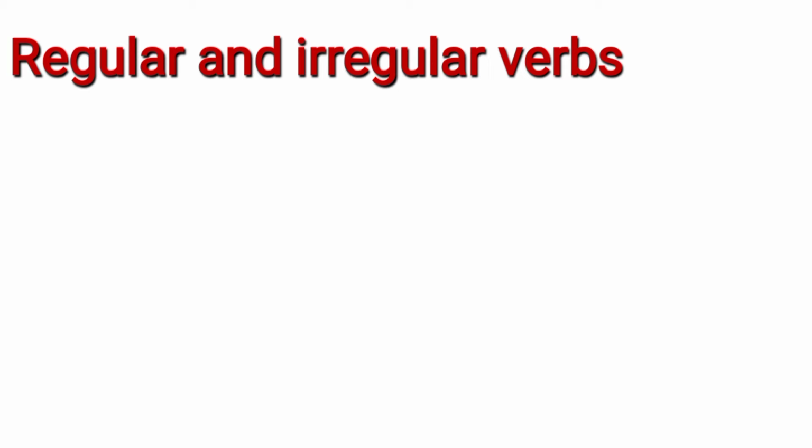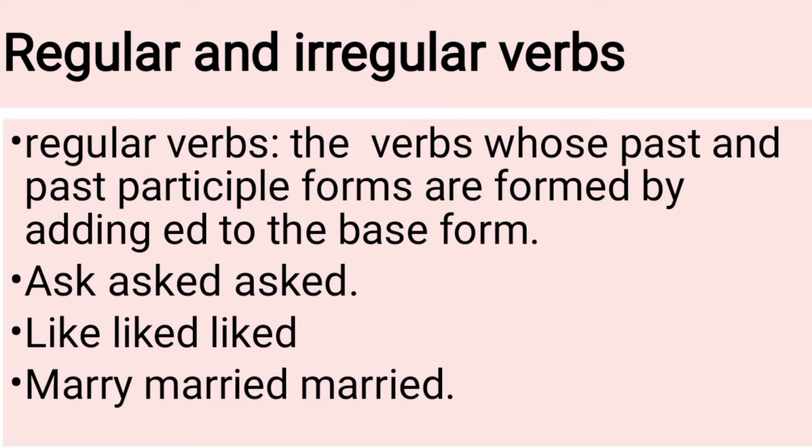In this video we will be discussing two types of verbs, that are regular and irregular verbs. So first we define what are regular verbs. The verbs whose past and past participle forms are formed by adding ed to the base form are called regular verbs. We know that there are three forms of verb that are usually called first, second, and third forms of verb, and they are also called present, past, and past participle.